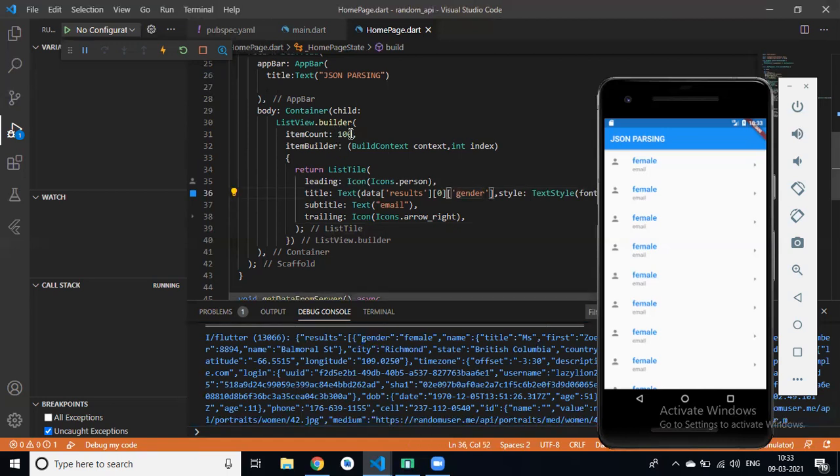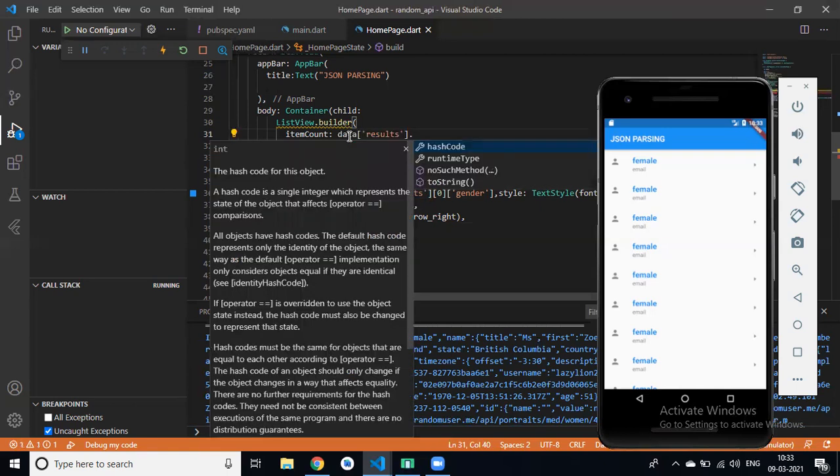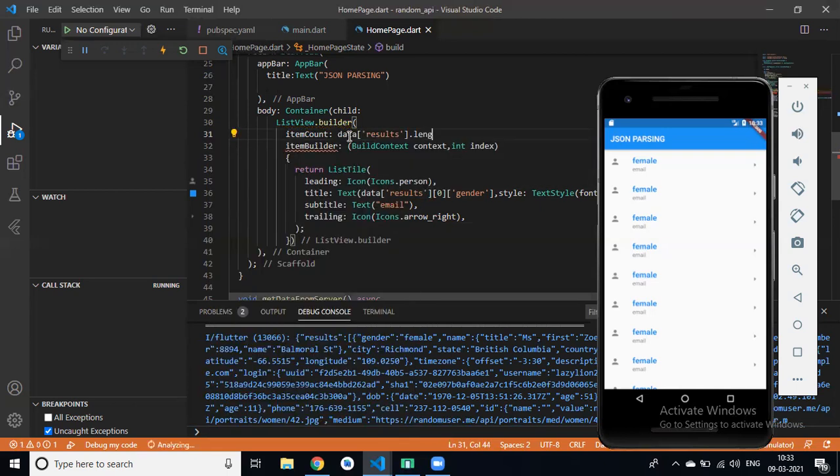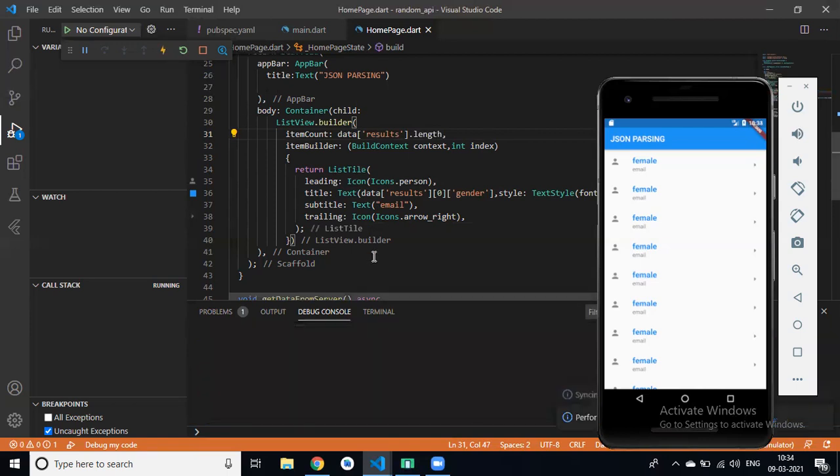And in place of item count, we need to pass the runtime item count, right? So if I pass this data result dot length, data result, then length.